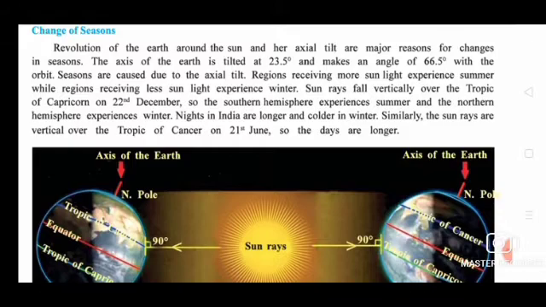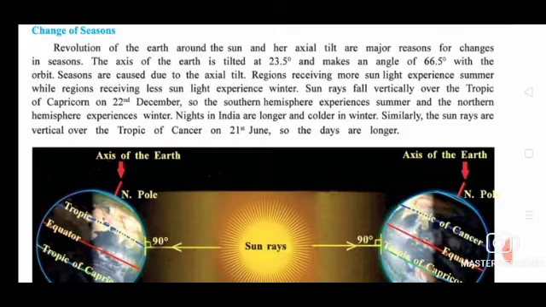Region receiving more sunlight experiences summer. So wherever there is more sunlight, there it will be summer. And region receiving less sunlight experiences winter.